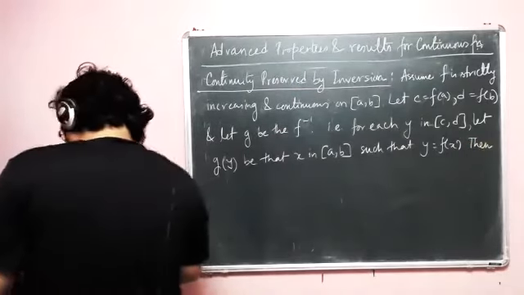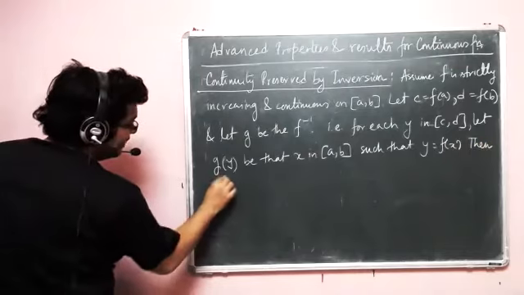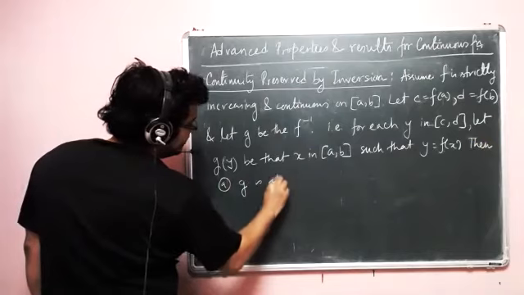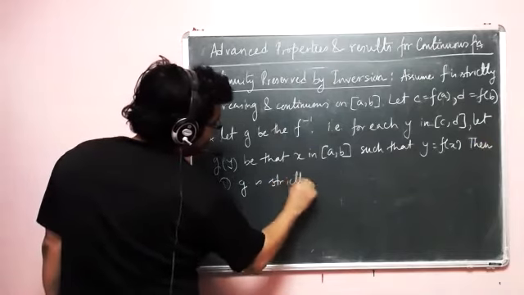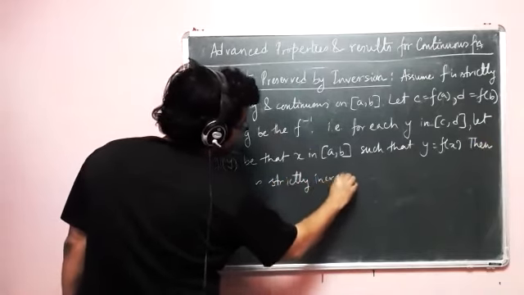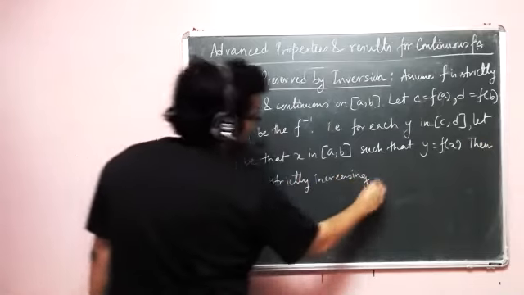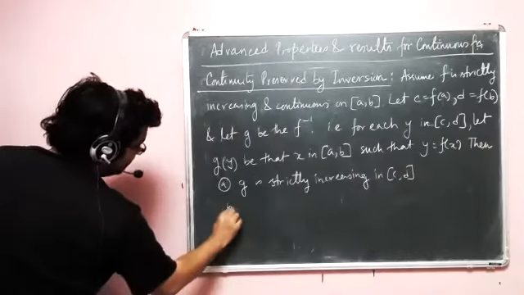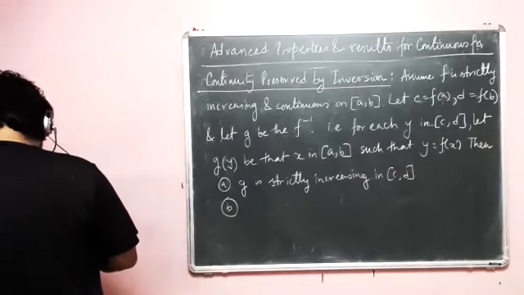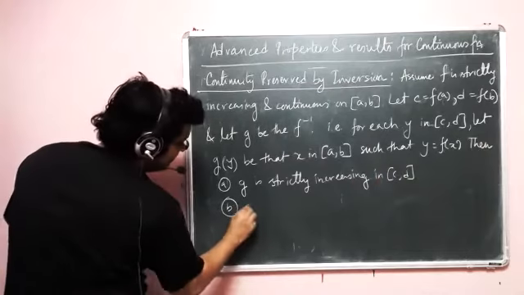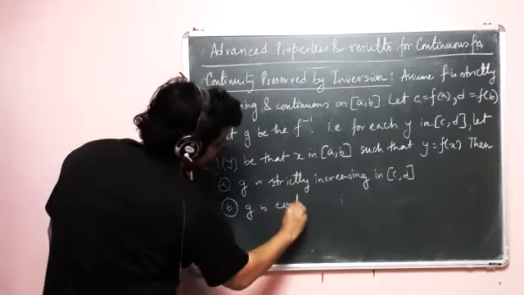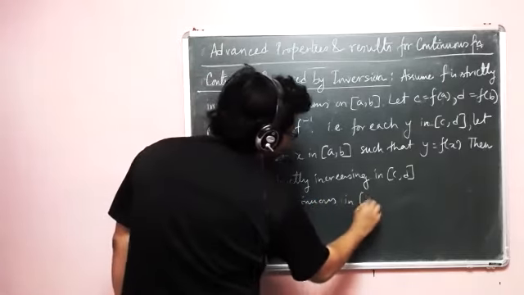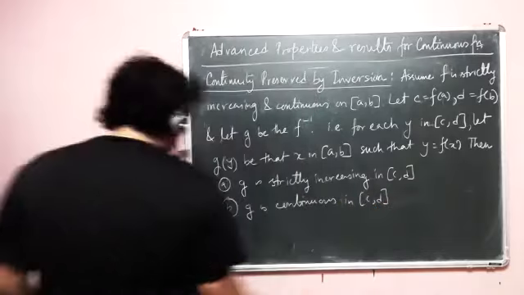Then, A, g is strictly increasing in closed [c, d], and B, as we say, it will preserve continuity. So g is continuous in closed [c, d].